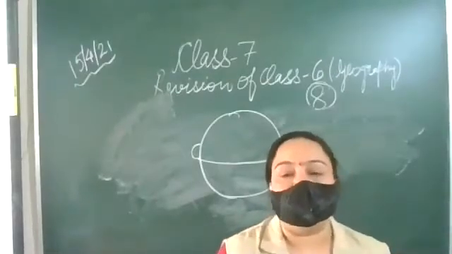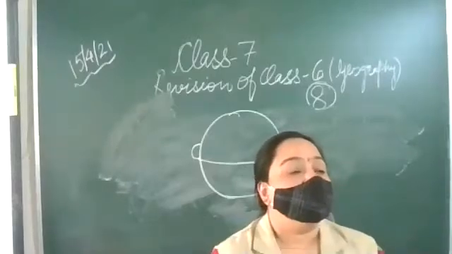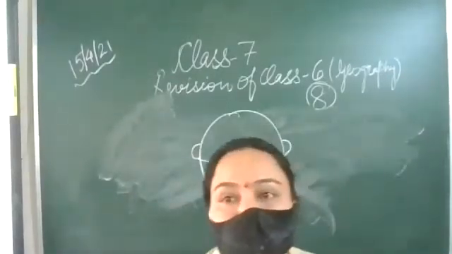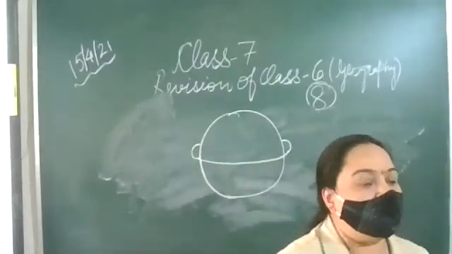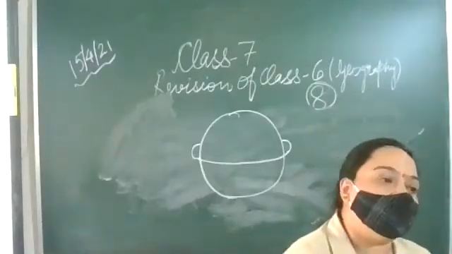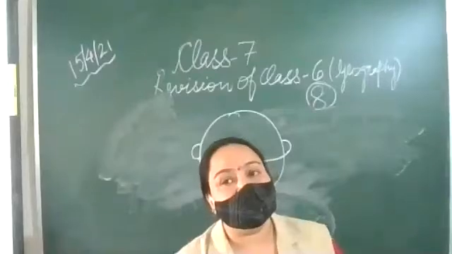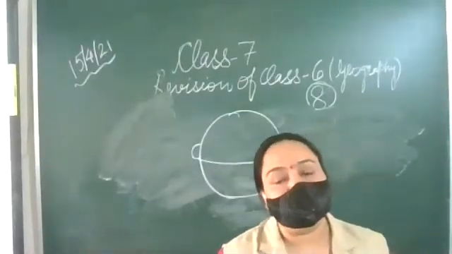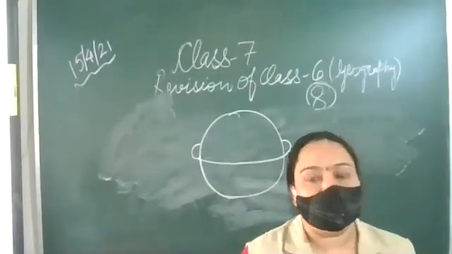So our Earth has one satellite, that is the moon, and various other artificial satellites have also been sent by us for the telecast of television and all. Artificial satellites have also been launched. These are INSAT, IRS, and there are various other satellites being launched for our own needs. Then we come to the Earth's satellite, that is the moon.